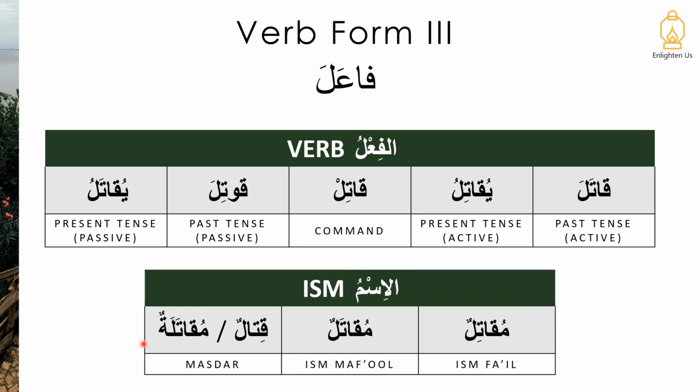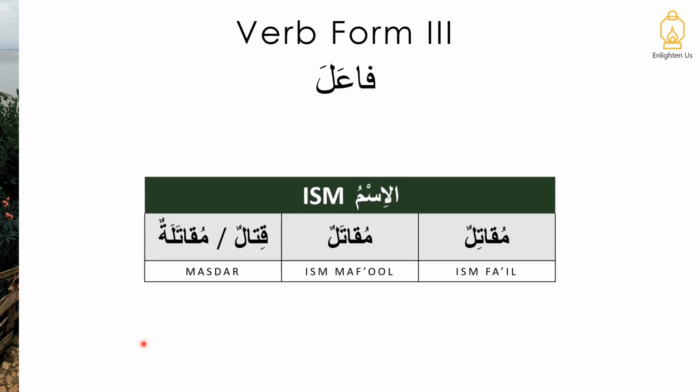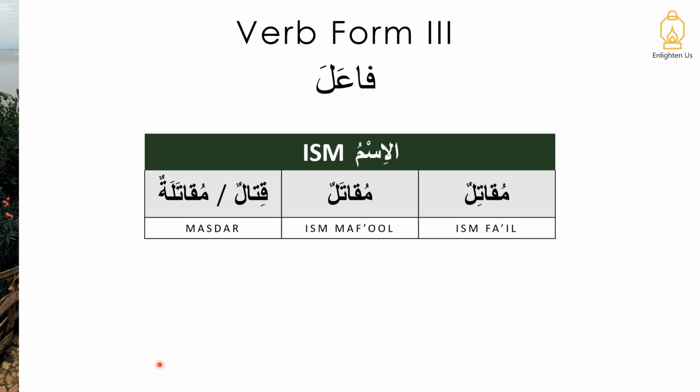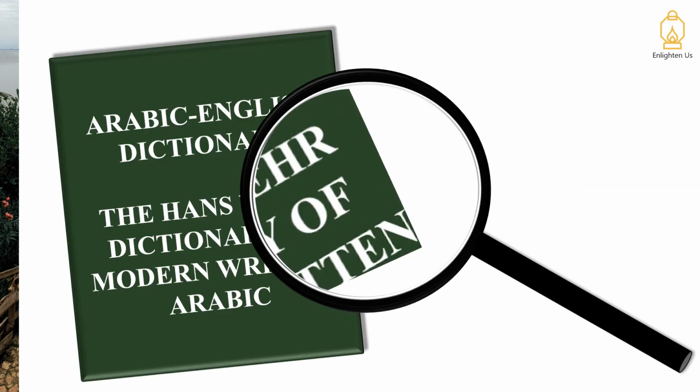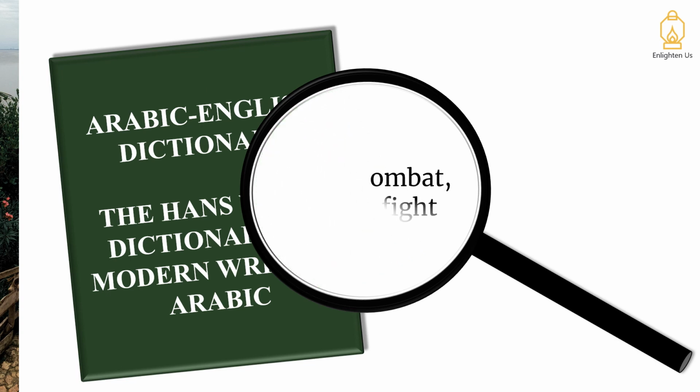And again, we are focusing on expanding the isms. But before we do that, as before, using the Hans Wehr, let's have a look at the definition. It's quite a simple one in this case. This particular verb form deals with combat, battle, fighting.